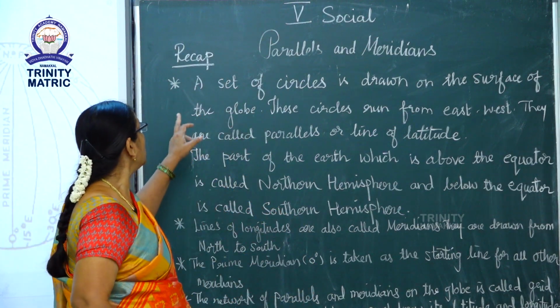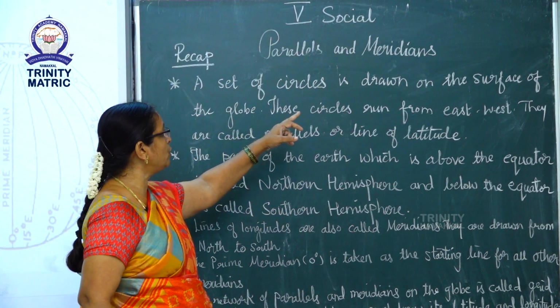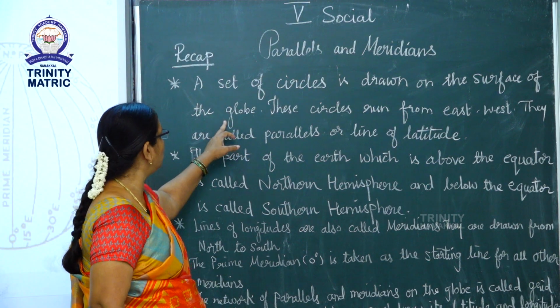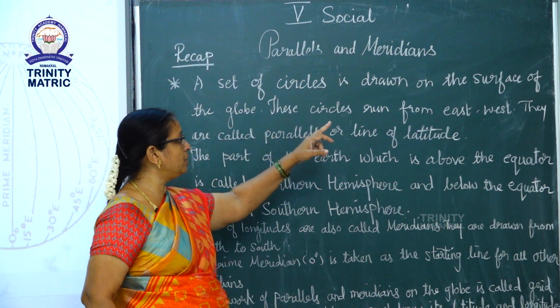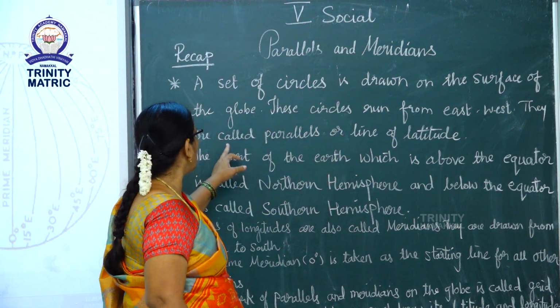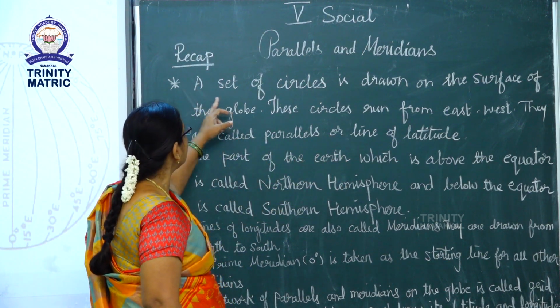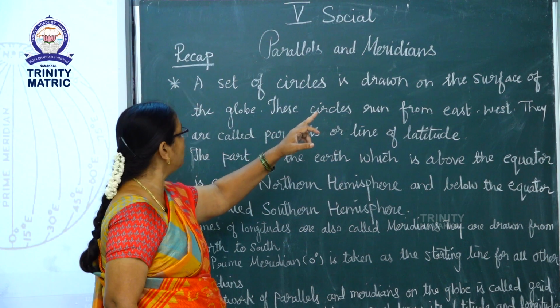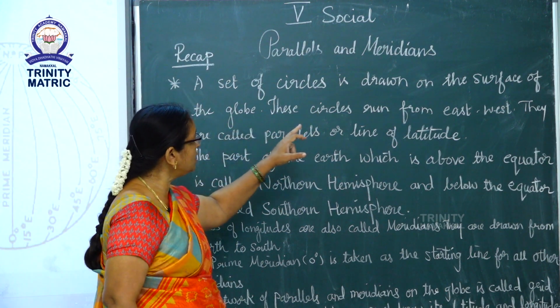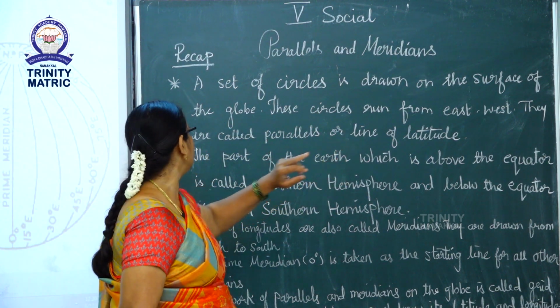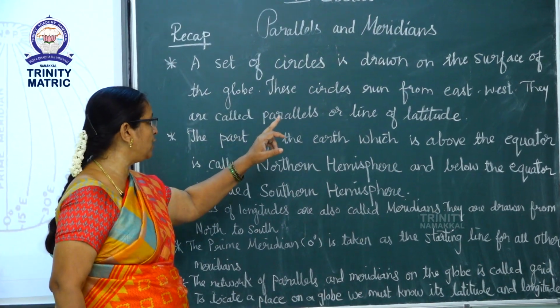See here the first one. A set of circles is drawn on the surface of the globe. These circles run from east to west. They are called parallels or lines of latitude.